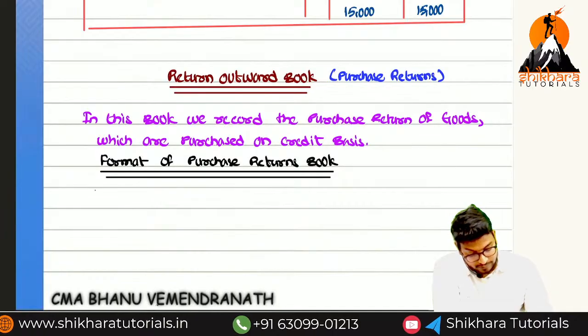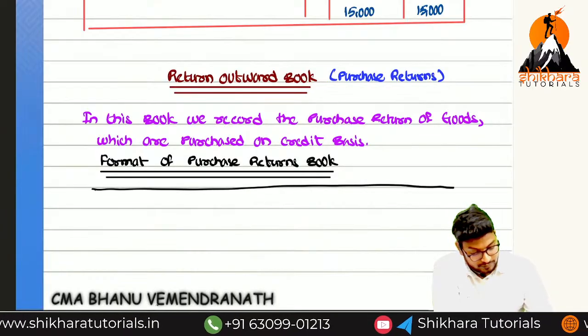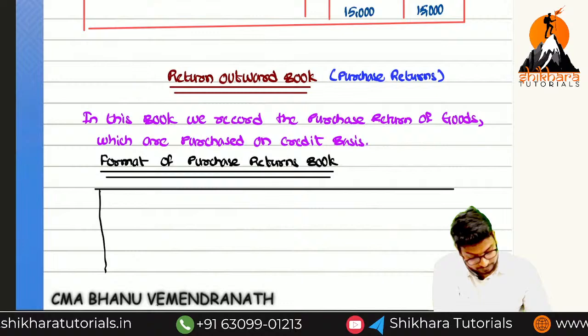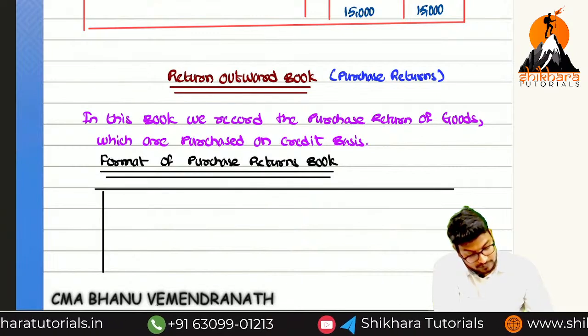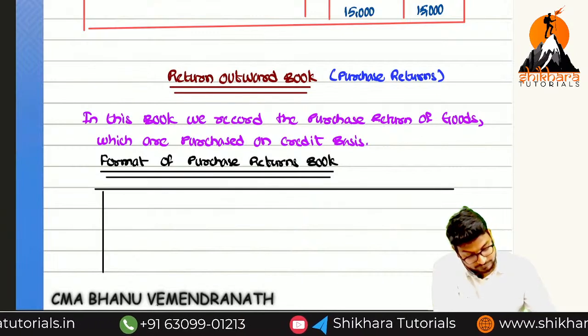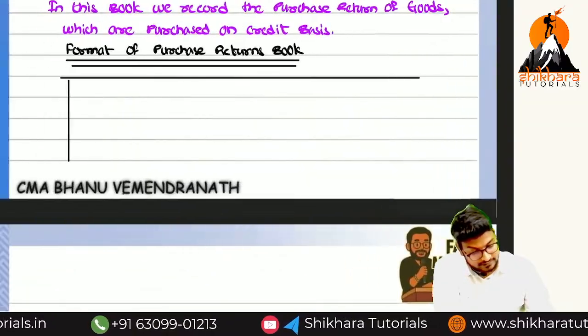How many columns? 4 columns. Nothing but particulars.